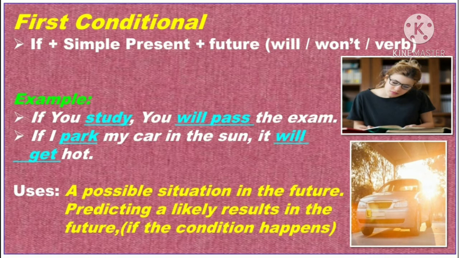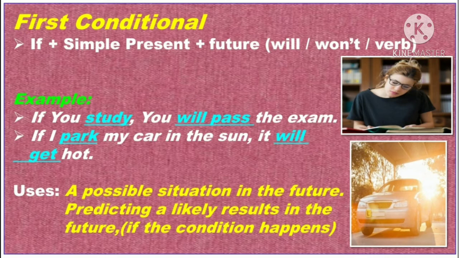So, we can use the first conditional to talk about predictions, superstitions, future plans, warnings and threats, and offers and suggestions. These are the things that are real, so this conditional is also called the future real conditional. Normally, there are two parts to a conditional sentence. There is an if clause, also called the conditional clause, and the main clause or result clause, which we have already seen, right?